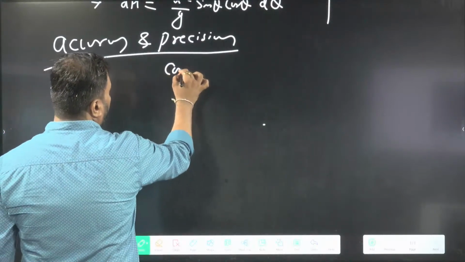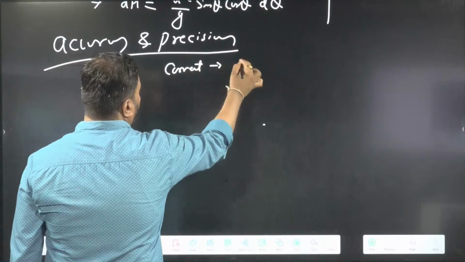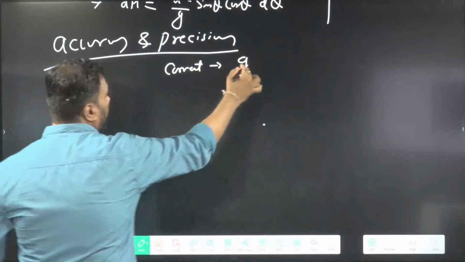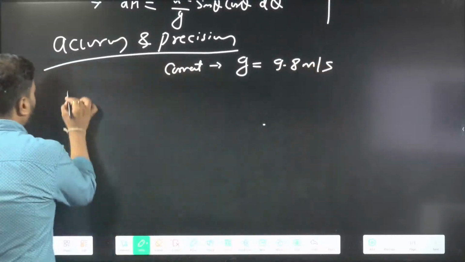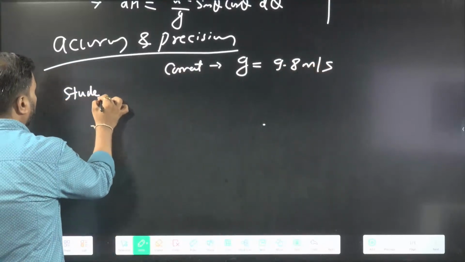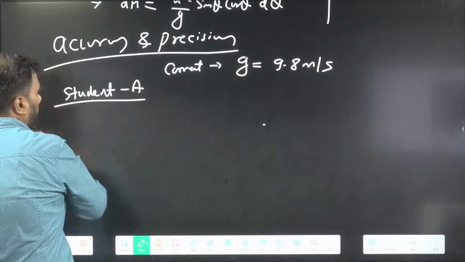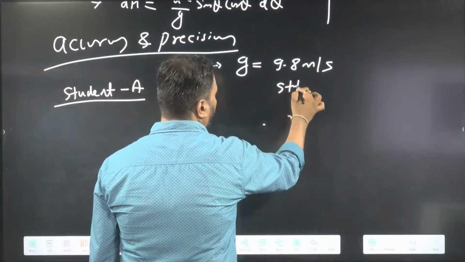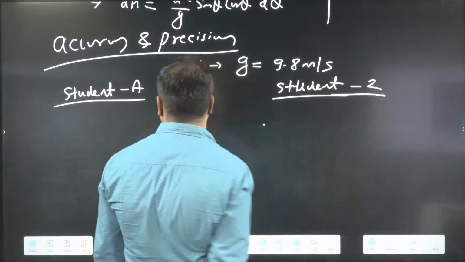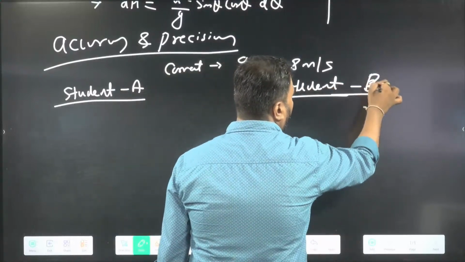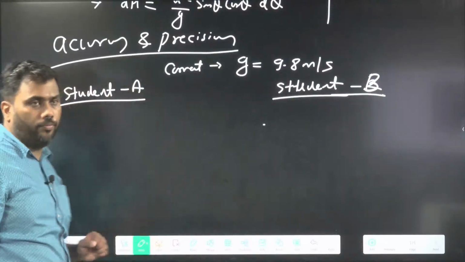The correct value of g is given as 9.8. I know the correct value of g. Student A and student B are doing the experiment of measurement of g.